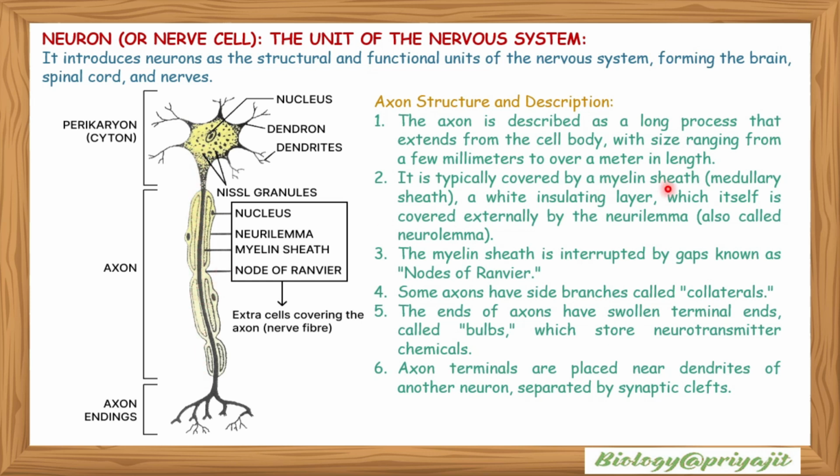It is typically covered by a myelin sheath or medullary sheath, a white insulating layer which itself is covered externally by the neurolemma. The myelin sheath is interrupted by gaps known as nodes of Ranvier. Some axons have side branches called collaterals. The ends of axons have swollen terminal ends called bulbs, which store neurotransmitter chemicals. These are the bulbs. Axon terminals are placed near dendrites of another neuron, separated by the synaptic clefts.